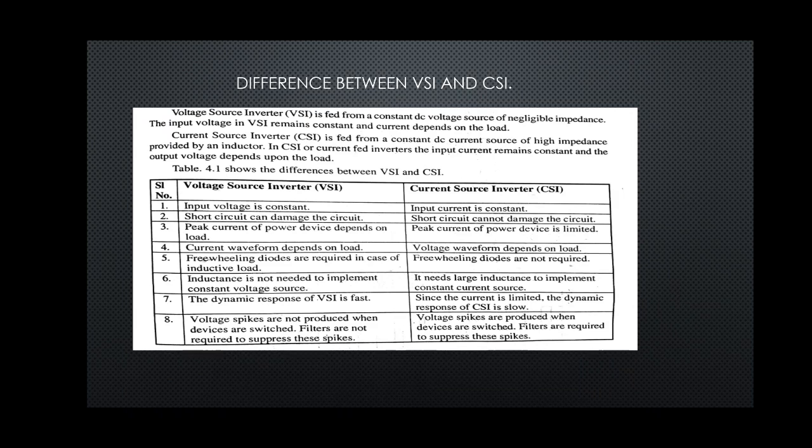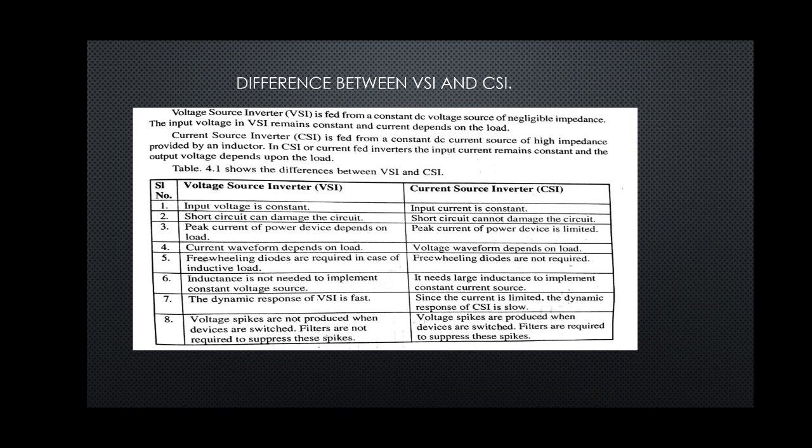In VSI, large inductance is not needed to implement a constant voltage source, but a constant current source needs a large inductance. The dynamic response of VSI is fast.